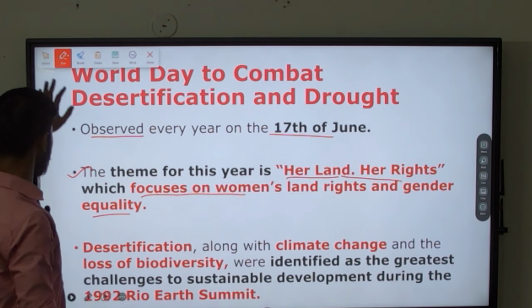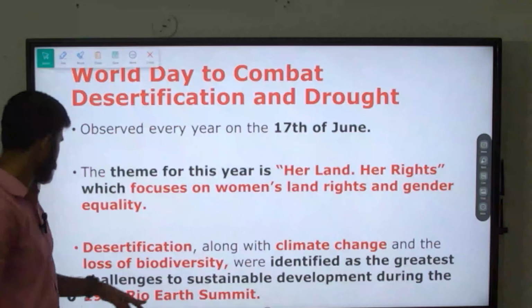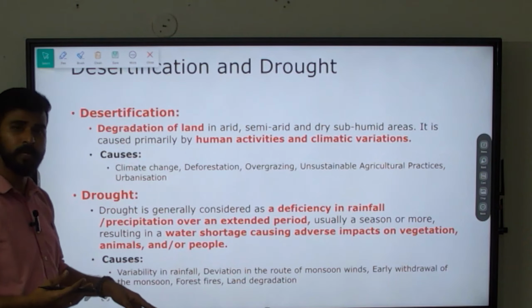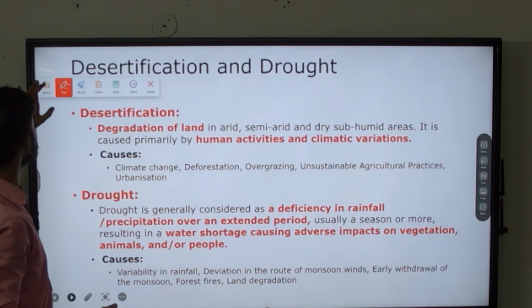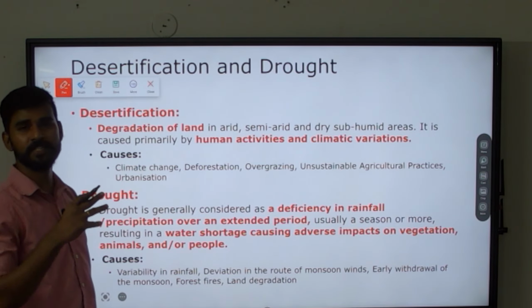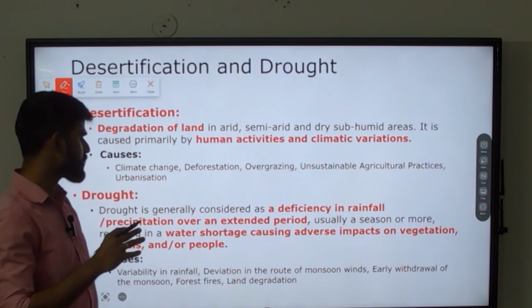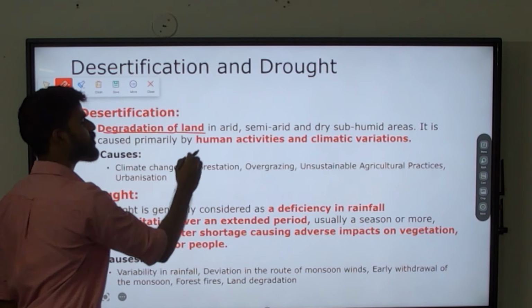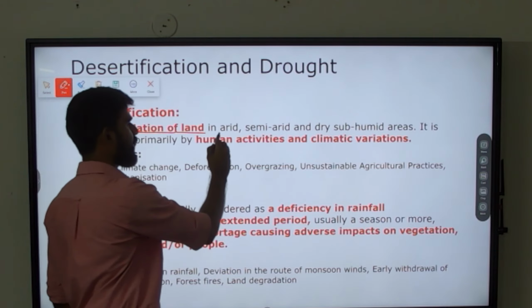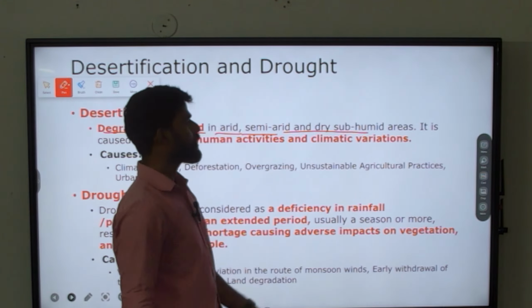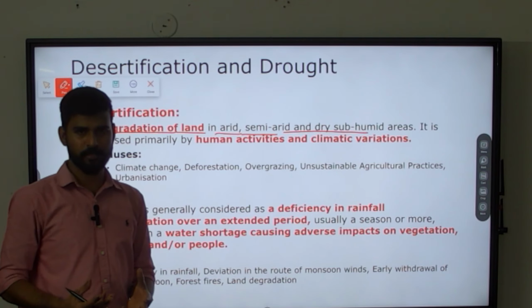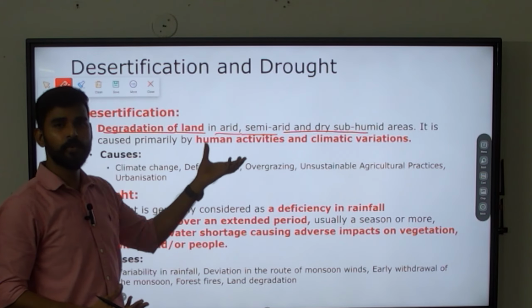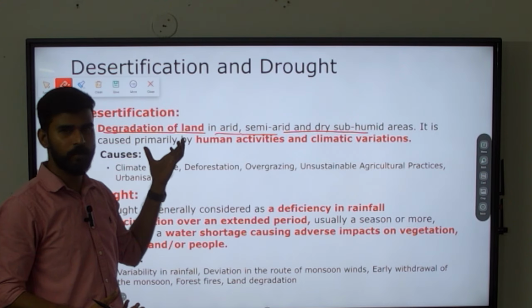And then what is desertification? We'll understand that first, and then we'll go into the details of the conventions that are related to desertification. So what is desertification? You should not misunderstand this with desert formation. Desert formation is very much different from desertification. Desertification is simply degradation of land. If there are arid, semi-arid, or dry and subhumid areas, where there is less availability of water, and that area gets degraded over a period of time due to certain human activities, then that is called desertification.